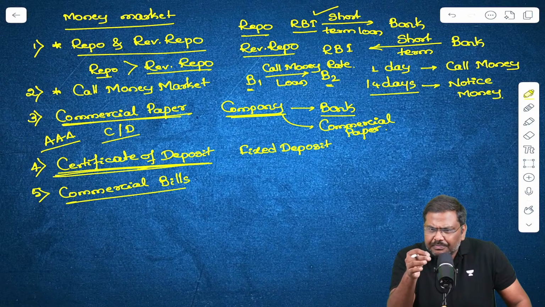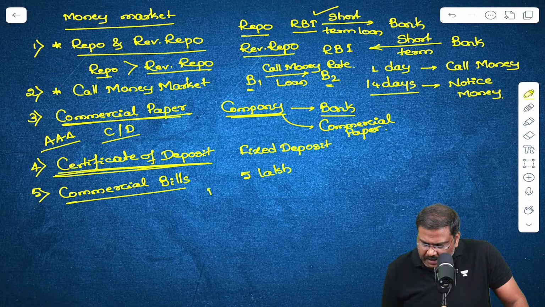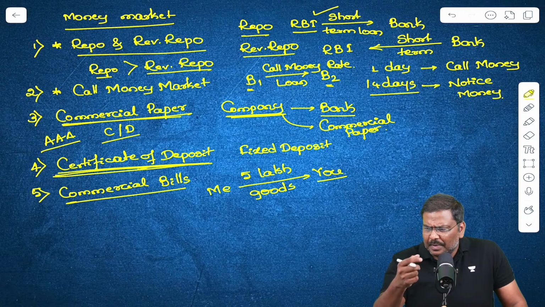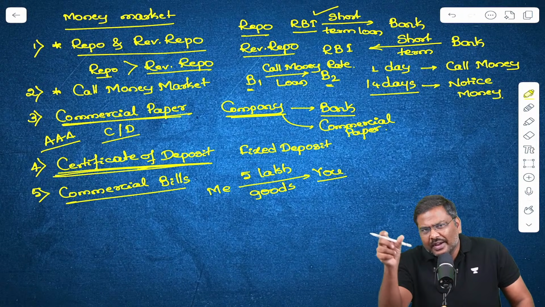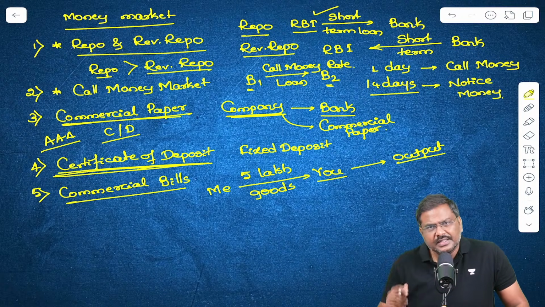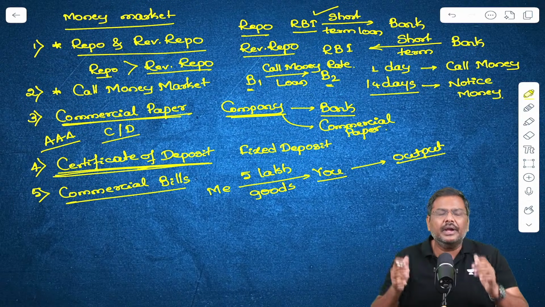Now what will you do? You will purchase goods, let's say, worth 5 lakh rupees from me today. Here is me selling the goods worth 5 lakh rupees to you today. Now what will you do? You will purchase the goods, manufacture something else, and sell the output in the market. Is the sequence okay with all of you? This is generally how companies operate.